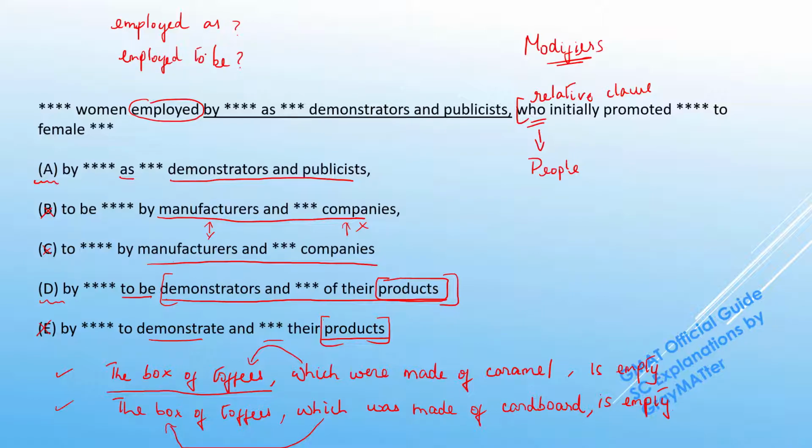So what should I say? John was employed as a software engineer or John is employed to be a software engineer? Obviously, John is employed as a software engineer, correct? So we can get rid of D. A itself is the right answer.